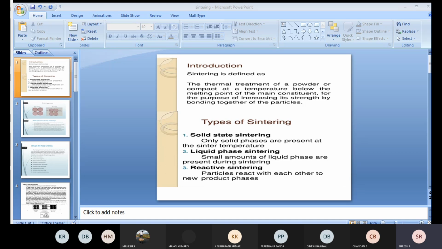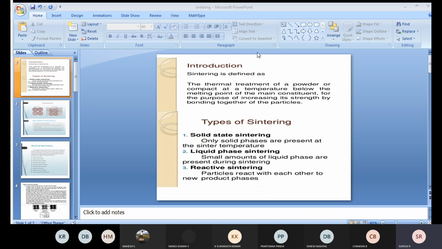Now the main important types of sintering are solid state sintering, liquid phase sintering, and reactive sintering. In solid state sintering, only solid phases are present at the sinter temperature. In liquid phase sintering, a small amount of liquid phase is present during the sintering process. In reactive sintering, particles react with each other to form new product phases. These are the three different types of sintering.